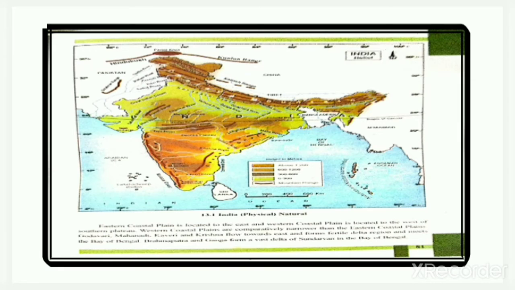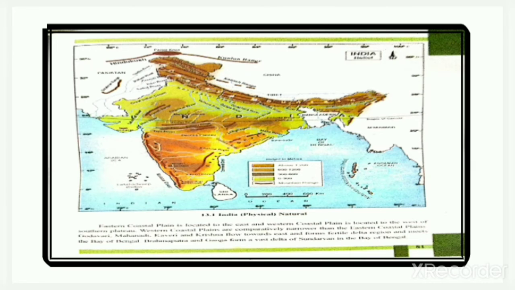Okay. Now, the eastern coastal plain is located to the east and the western coastal plain is located to the west of the southern plateau. As I already taught you, the western coastal plains are comparatively narrower than the eastern coastal plains. Godavari, Mahanadi, Kaveri and Krishna flow towards the east, form fertile delta regions and meet the Bay of Bengal. Brahmaputra and Ganga form a vast delta of Sundarban in the Bay of Bengal.